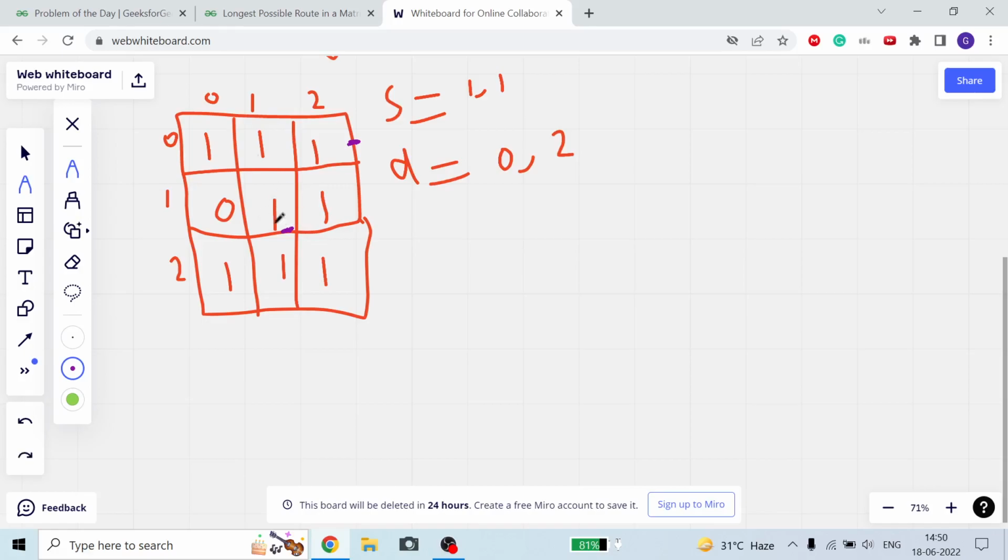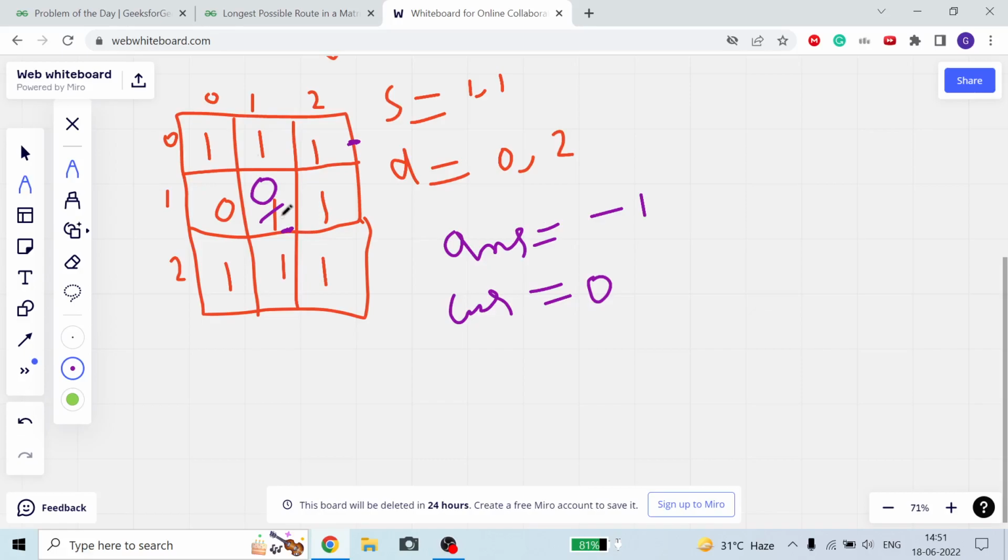Then from the source node we will make it 0. Why will we make it 0? And our answer is initially equal to -1, and our current maximum step count is equal to 0. Okay, because we just started from here, we have 0 steps, but we make it 0 to mean this node has been visited, so we cannot move to it next time.